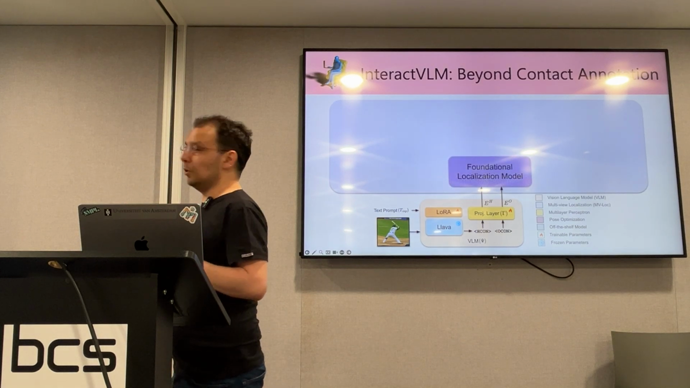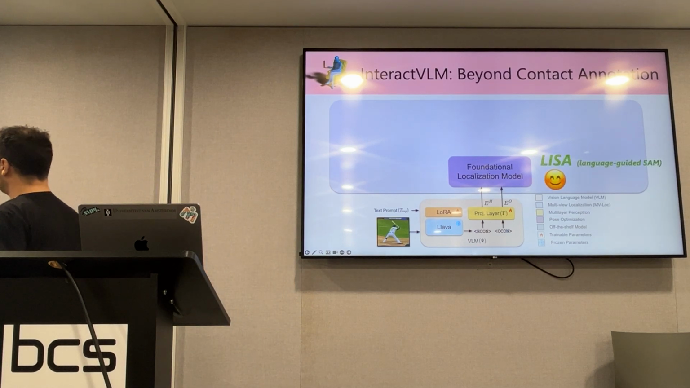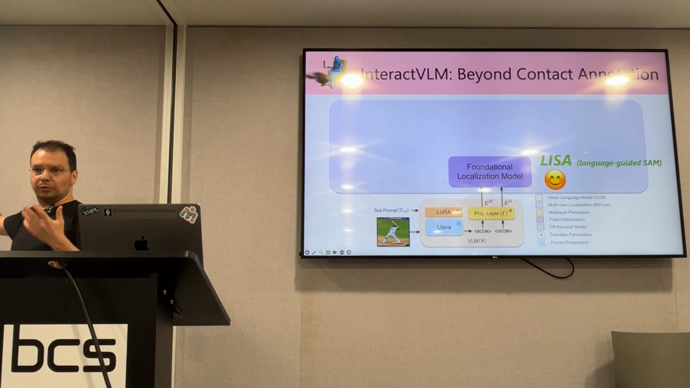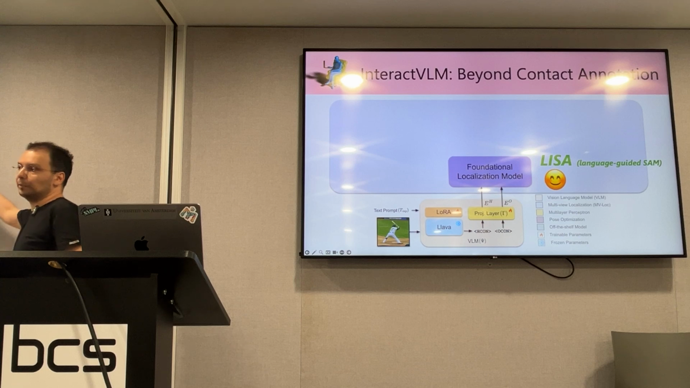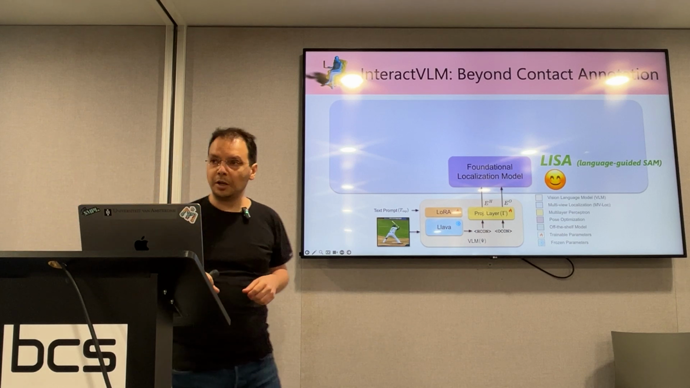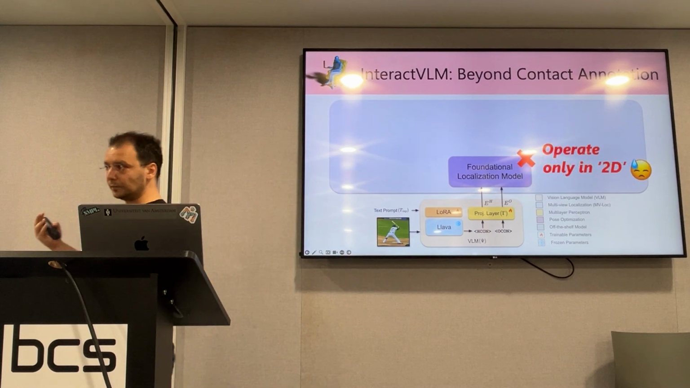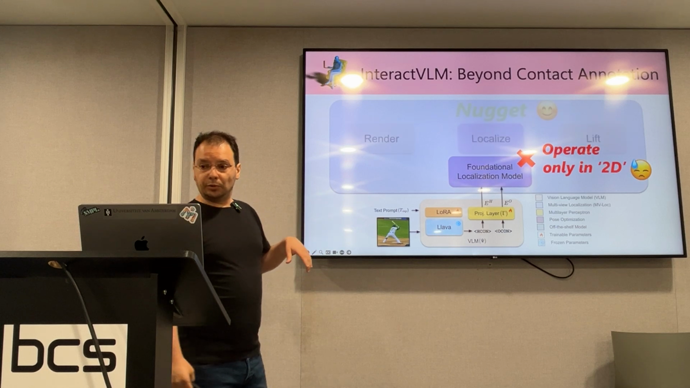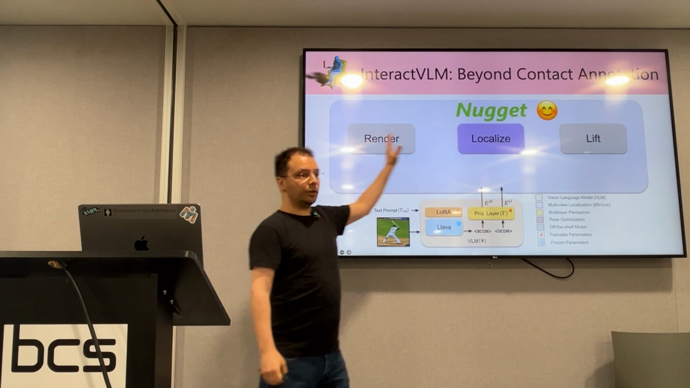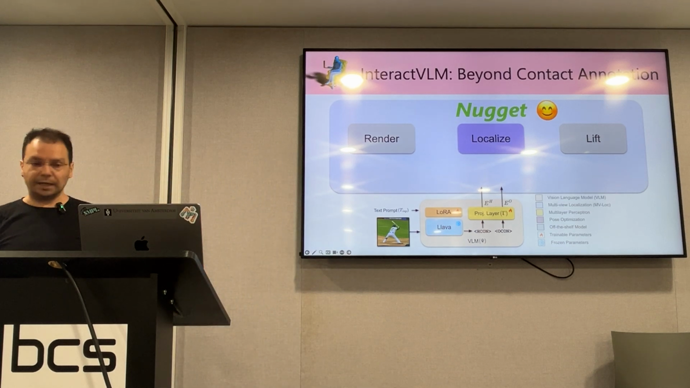So I will use this for a foundational localization model so that I can localize contact somewhere. This is a LISA model, which you can think of as a language-guided SAM model. And this was originally developed for segmentation on 2D images, which is exactly the problem. We care about a 3D problem, but these work only in 2D. So we need to tackle this fundamental limitation. And the nugget for resolving this is what we call render, localize, lift, RLL for short. This is a very simple idea, but effective.